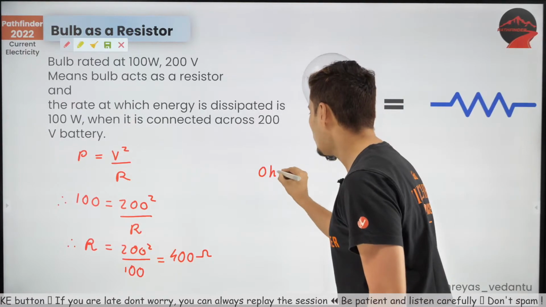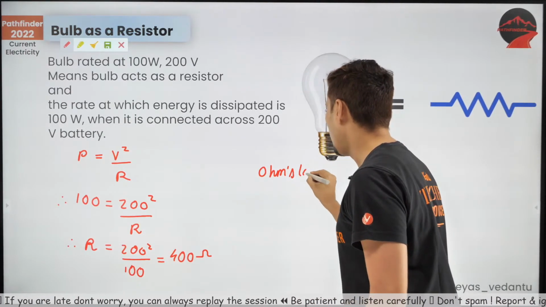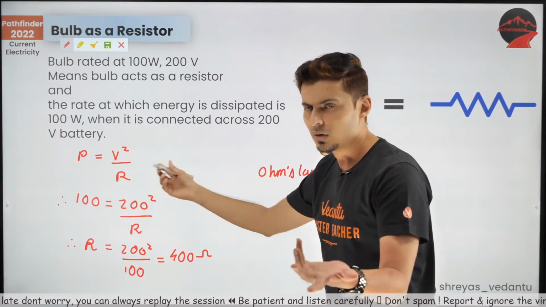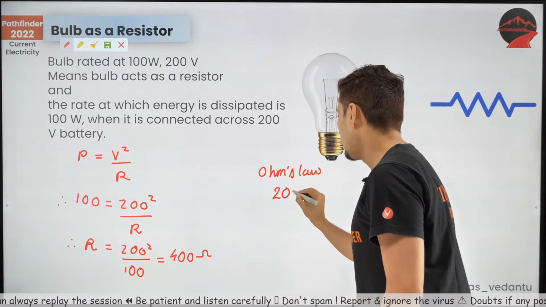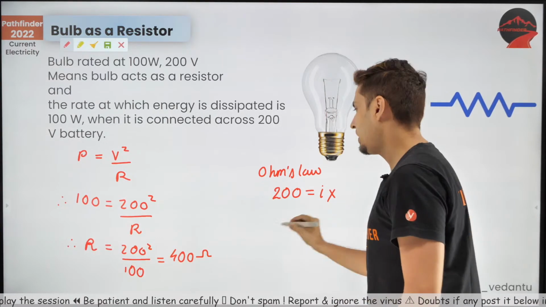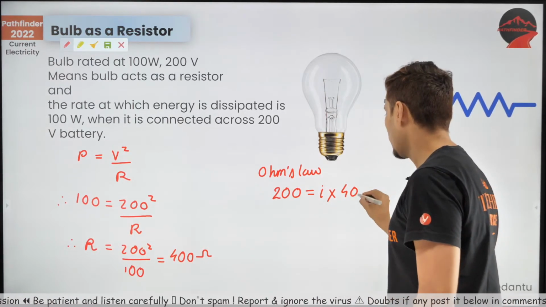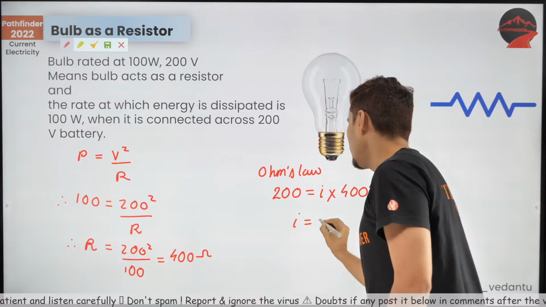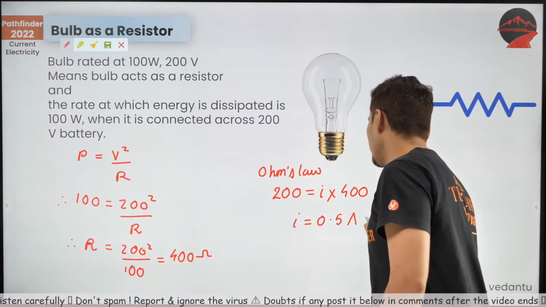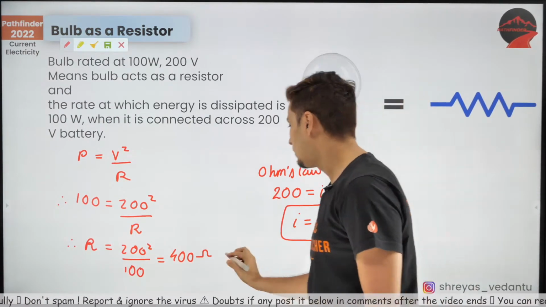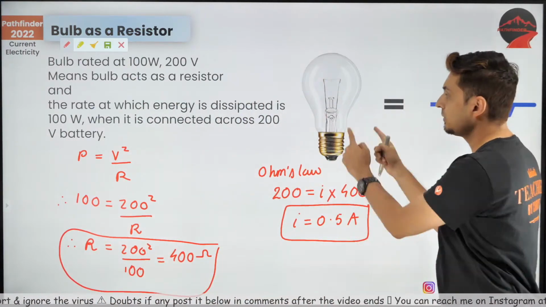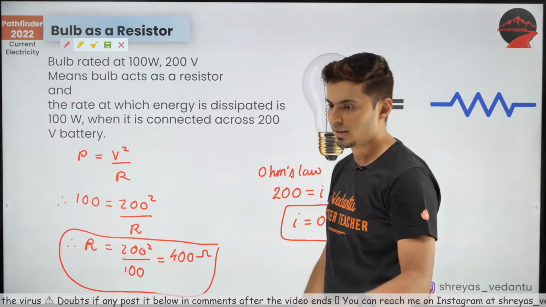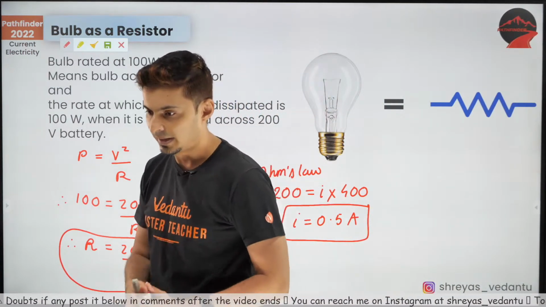Using Ohm's law. So if you use Ohm's law, or even you can use the power formula, that's also okay. So V is nothing but 200. So 200 is equal to I multiplied by R, which is 400 ohms. So current will be 0.5 amperes. So two pieces of information I got: the resistance is 400 ohms and the current flowing through the bulb is 0.5 amperes. That's what I got. Great.